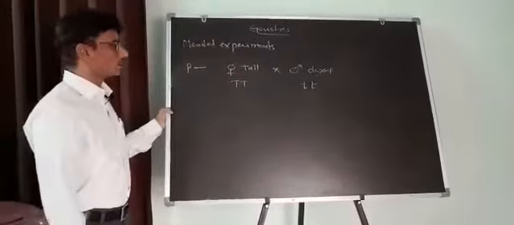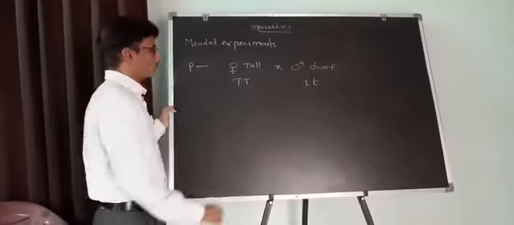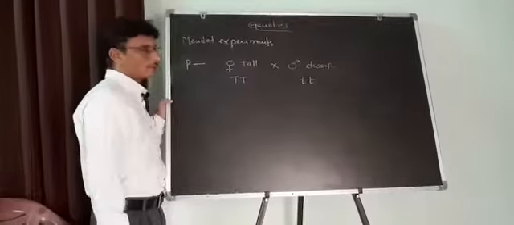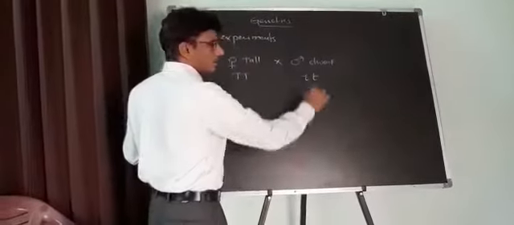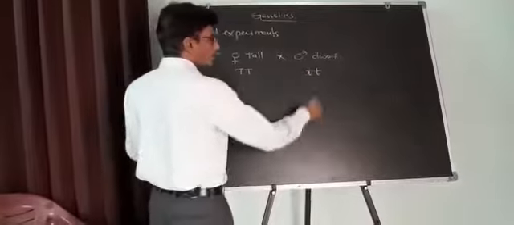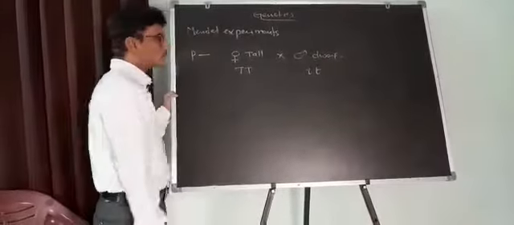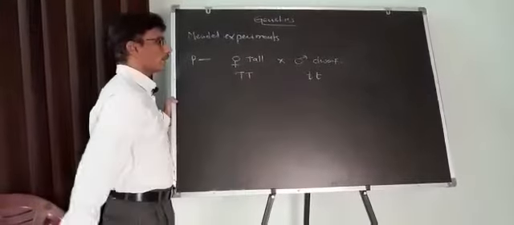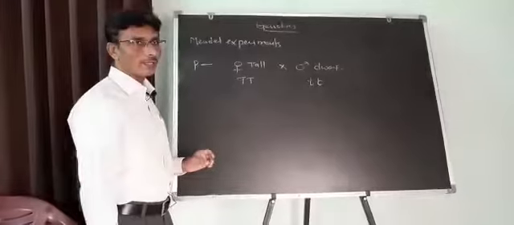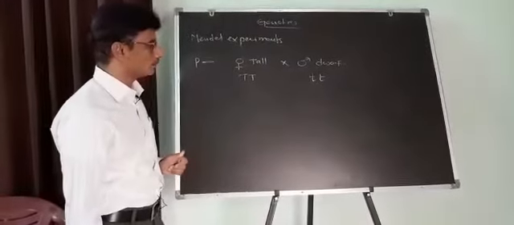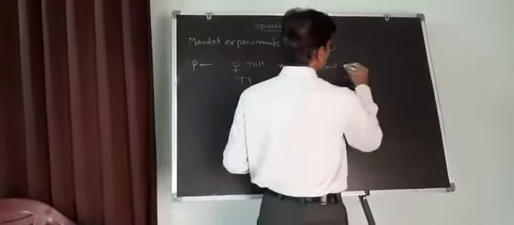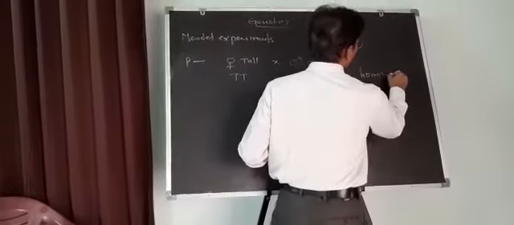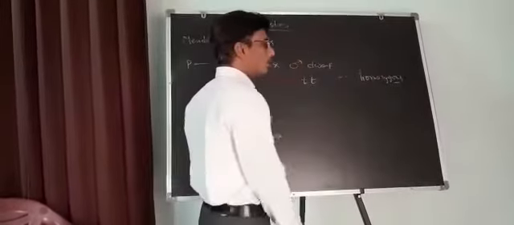These are the two parental types. The two alleles are the same in the homozygous tall plant, and the two alleles are the same in the homozygous dwarf plant. As I explained in the first class, parents should be homozygous, or true breeding lines.